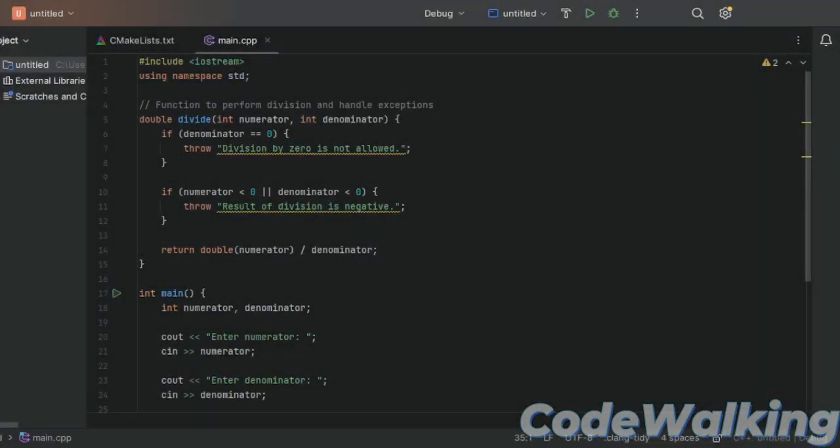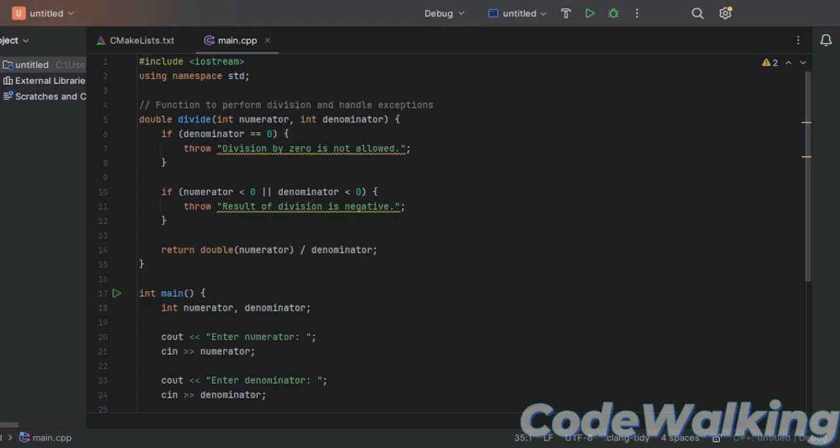Today's lecture we will learn about exception handling in C++. So what are exceptions? Exceptions are basically things that happen other than what we intend the code to do. So basically exceptions are just unexpected events or errors that can occur during program execution, such as division by zero or attempting to access out of bound array elements.